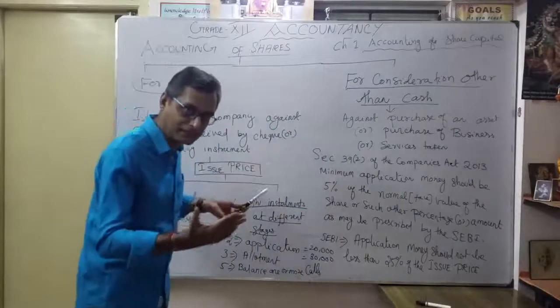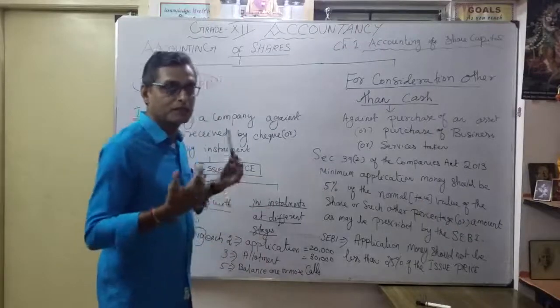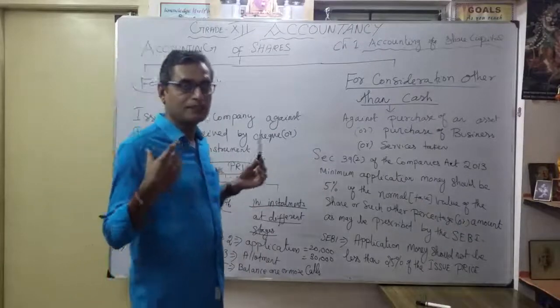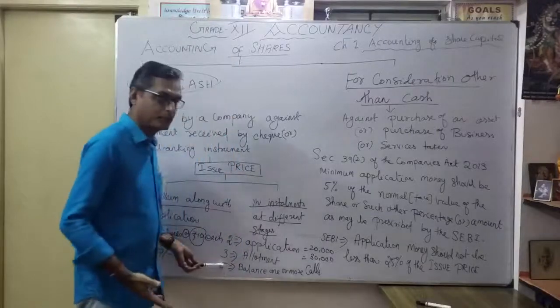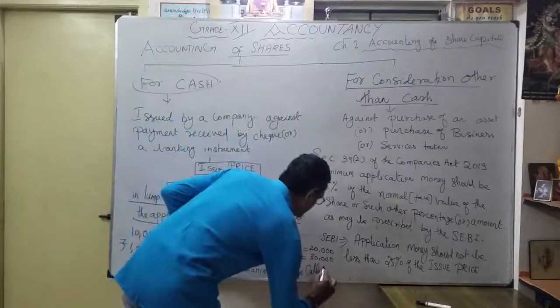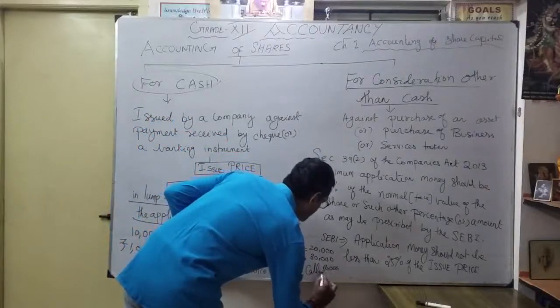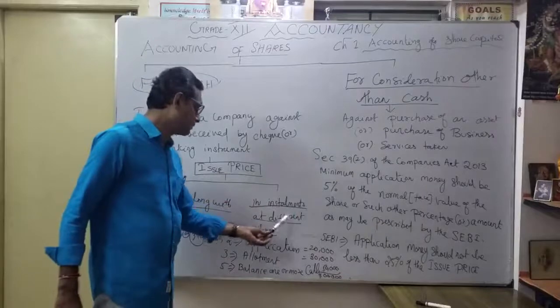That is the third stage. First one, application. Second one, allotment. Third one, suppose any balance, it is called coming under first call or second call. Here, only the balance 5 rupees. So how much? 10,000 into 5, 50,000. So totally you will get how much? 1 lakh. This 1 lakh is coming under installment at different stages.